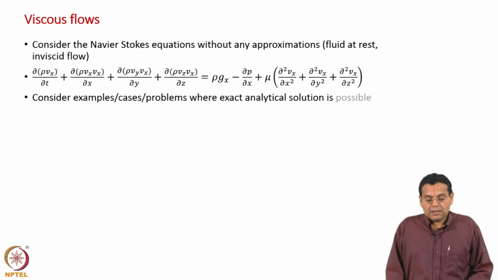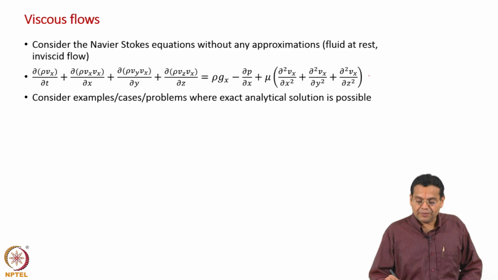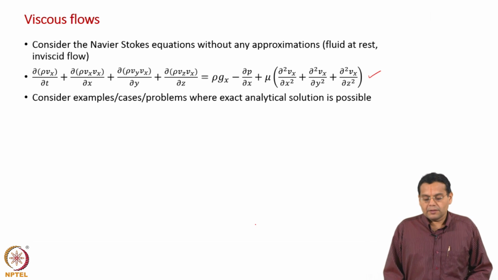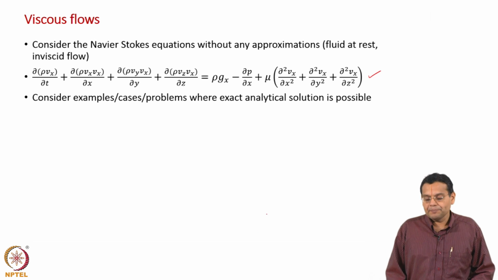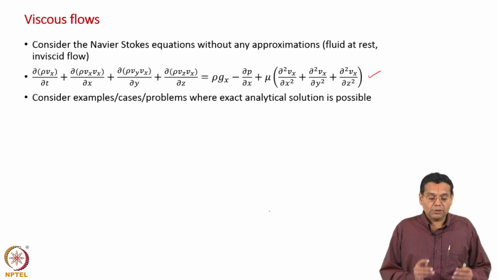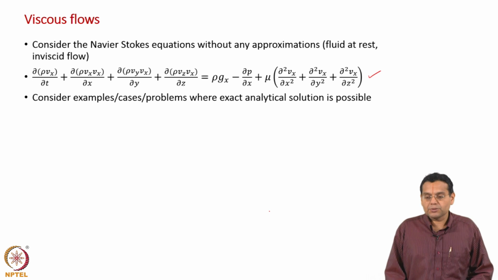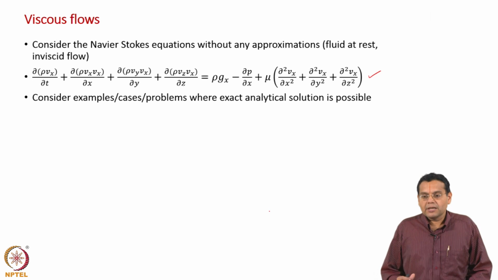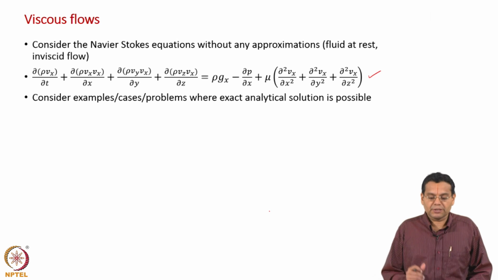Now, the Navier-Stokes equation we have written only in one direction. Solving the Navier-Stokes equation including all the terms is so difficult, really a formidable work, because we will have 3 direction equations, have continuity equation also.